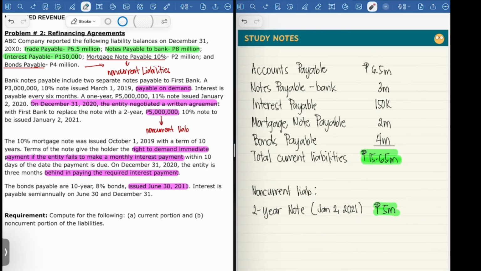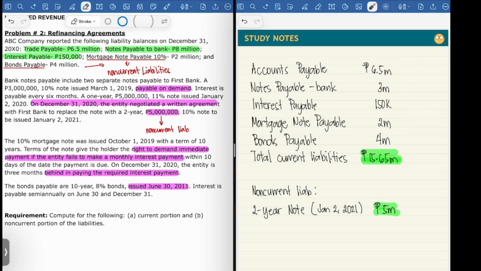Then we have our bonds payable. It was issued on June 30, 2011. Our balance sheet date is December 31, 2020. Then, if we follow PAS 1, 12 months after the reporting period, the bonds payable will now be classified as current liability. So, if we add up accounts payable, notes payable, interest payable, mortgage note payable, and bonds payable,